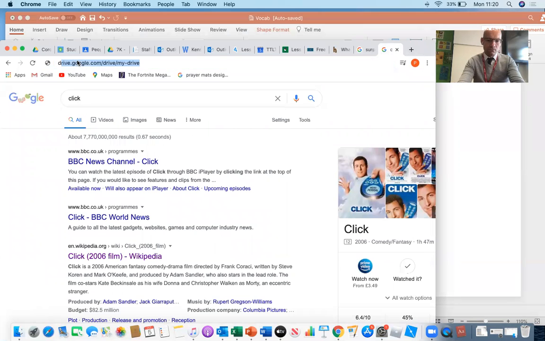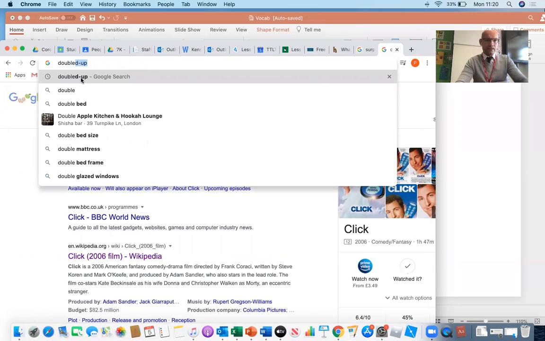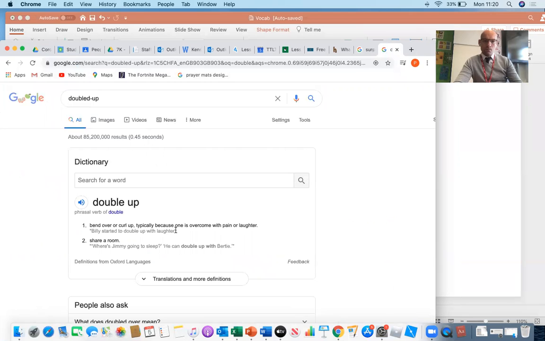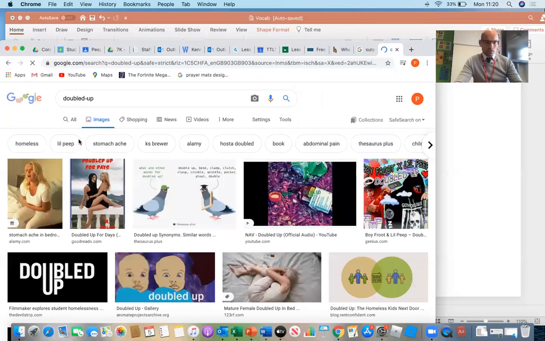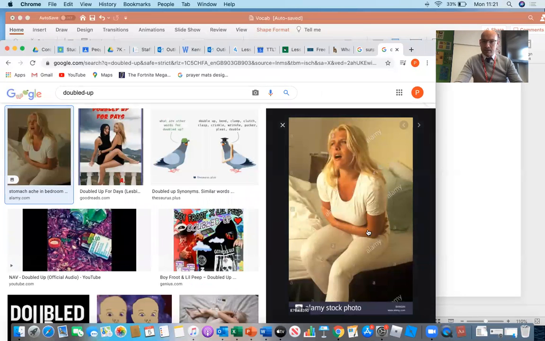Again, just, oh, it's come up straight away, doubled up. So my dictionary definition shows it's to bend over or curl up because somebody is overcome with pain or laughter. So when you're doubled up. Some images. Well, there you are. I can see somebody there is in bed with, they're doubled up. In this case, it's in pain, but you can also be doubled up in laughter. So there you go. Laughter can also hurt, I suppose, if you're laughing that hard.